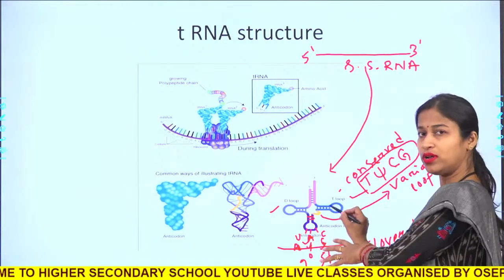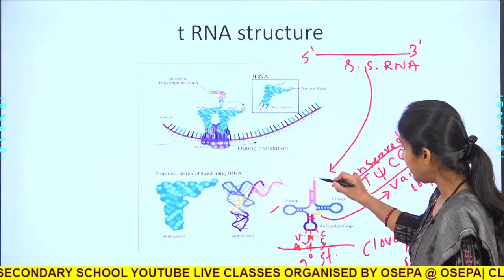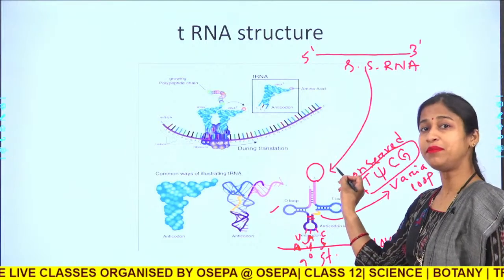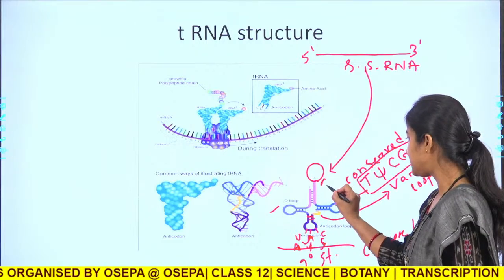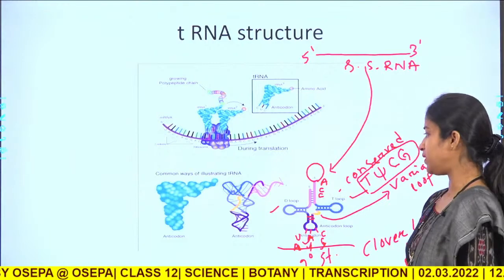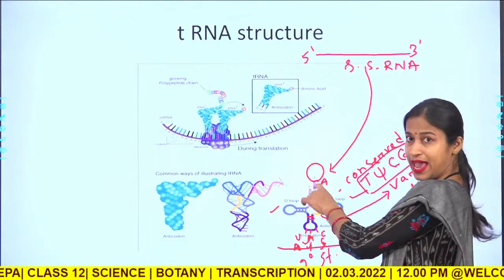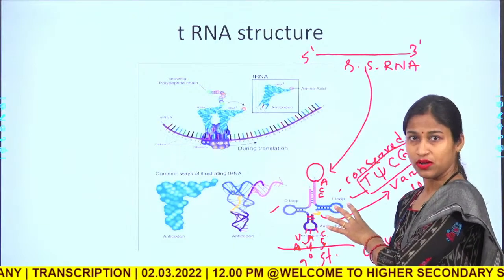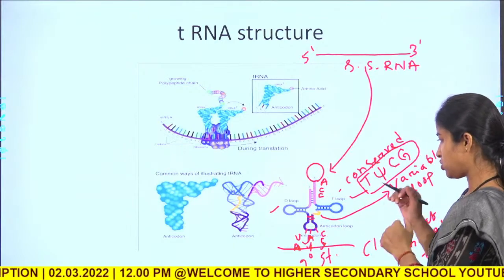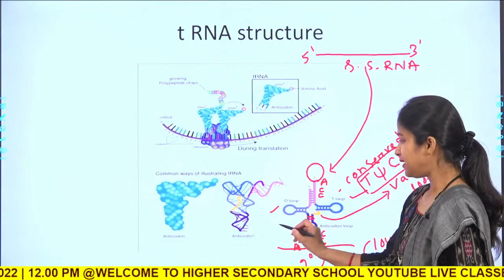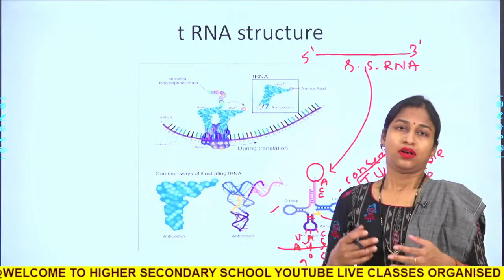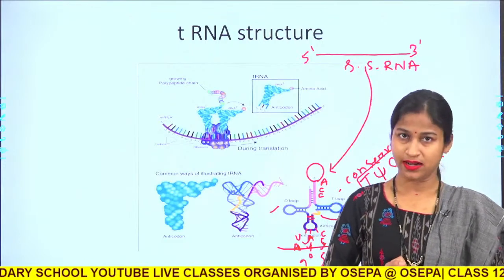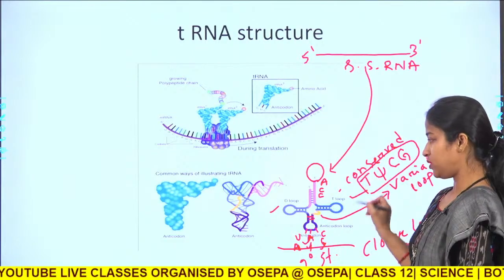So, there will be hydrogen bond formation between the codon of the mRNA strand and the anticodon of the tRNA, and the amino acid will be present at the 3 prime end of the tRNA. This also has a sequence called CCA, and this A carries the amino acid over here. Okay. So, this is the structure of tRNA, and the D loop has a kind of base known as dihydrouridine. Okay. So, this is the overall structure.